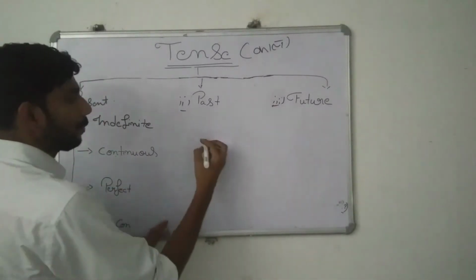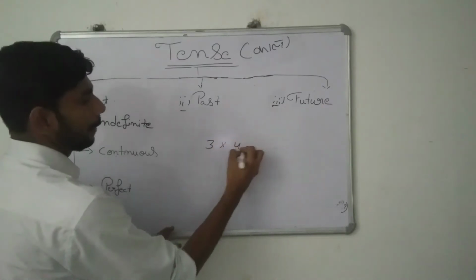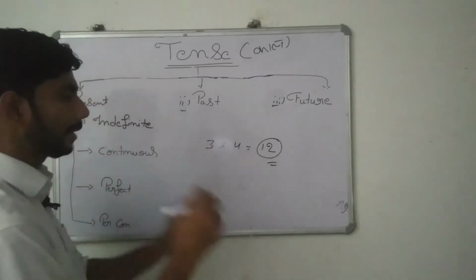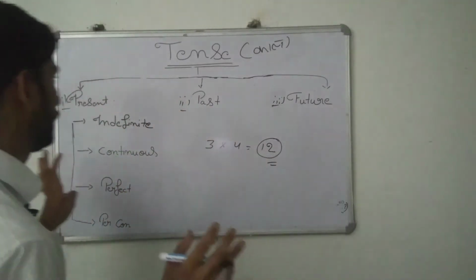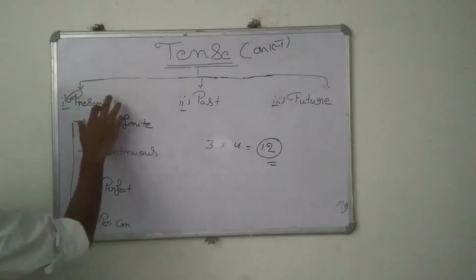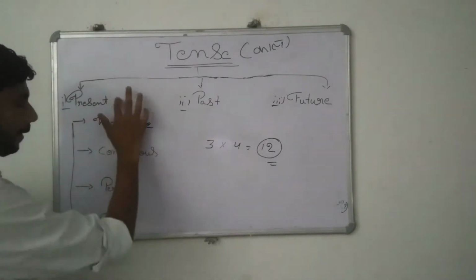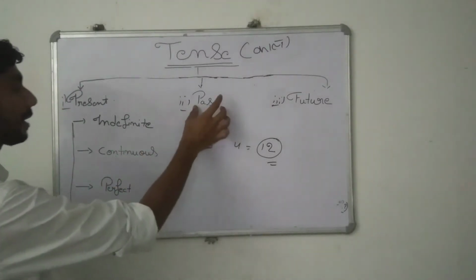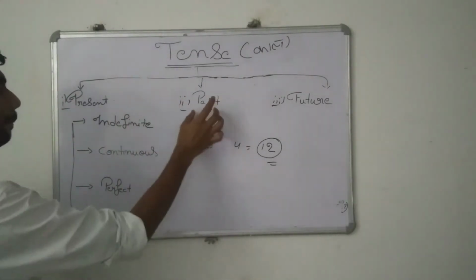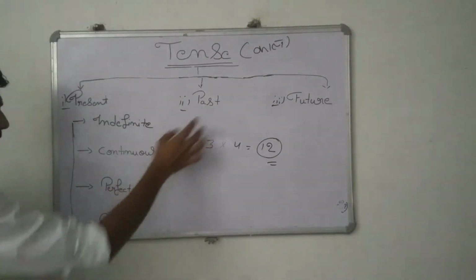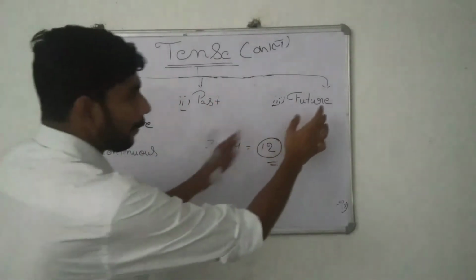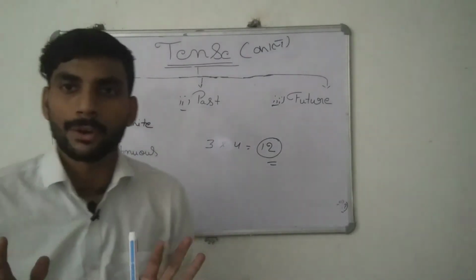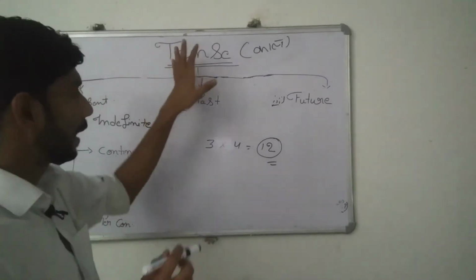So in this way you can multiply 3 into 4, and there are 12 kinds of tenses. The first type is present indefinite, present continuous, present perfect, then present perfect continuous. Similarly past indefinite, past continuous, past perfect, then past perfect continuous, then future indefinite, future continuous, future perfect, then future perfect continuous. So in this way tenses are 12 types.